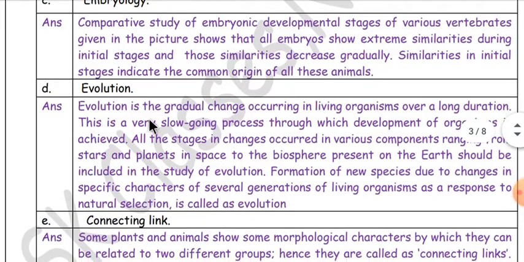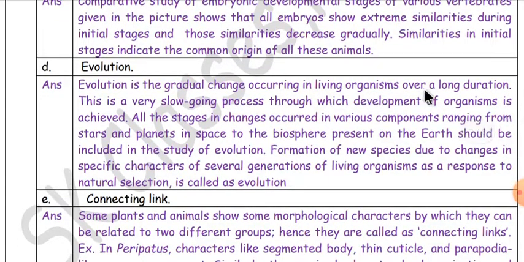Evolution. Evolution is the gradual changes occurring in living organisms over a long duration. This is a very slow going process through which development of organisms is achieved. All the stages in changes occurred in various components, ranging from stars and planets in space to the biosphere present on the earth, should be included in the study of evolution. Formation of new species due to changes in specific characters of several generations of living organisms as a response to natural selection is given as evolution.